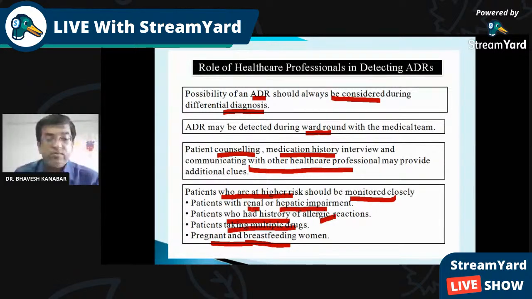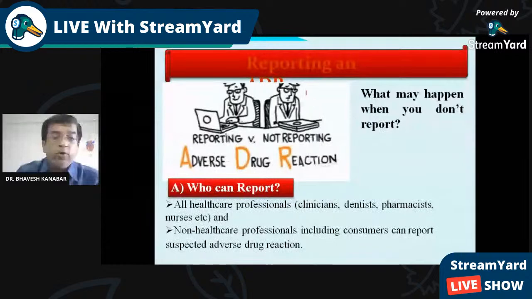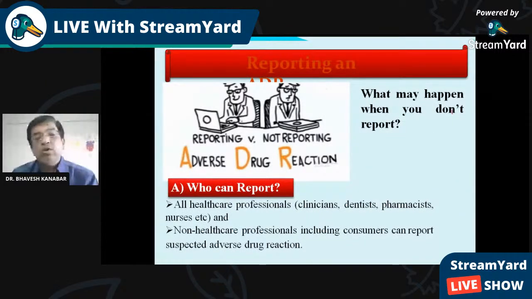Again, I repeat: patients with renal or hepatic impairment, patients who have had a history of allergic reaction in the past, patients taking multiple drugs, and pregnant and breastfeeding women should be monitored closely. So reporting: what may happen if you are not reporting? It may lead to the adverse drug reaction skipping the notice of the pharmacovigilance center.